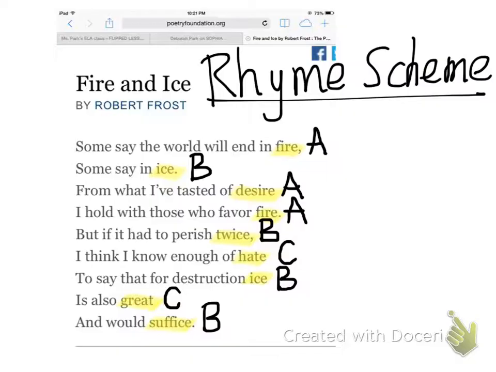And this is just one little tiny step in the process of poem analysis.